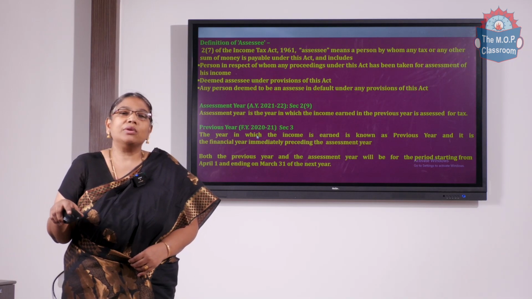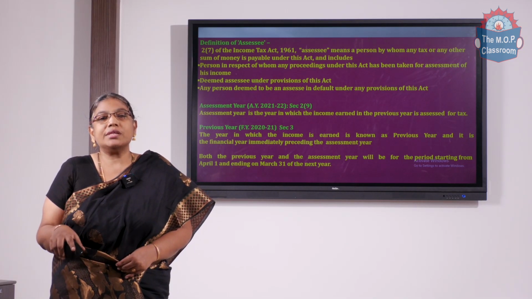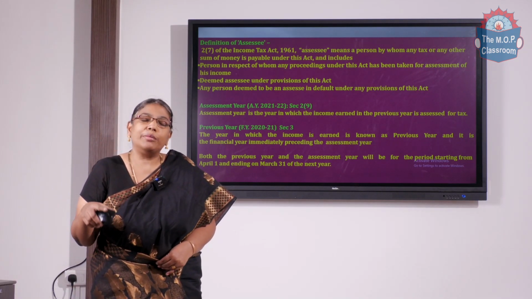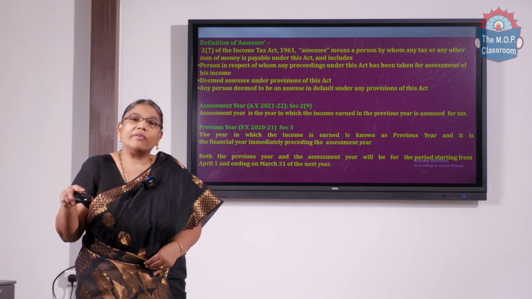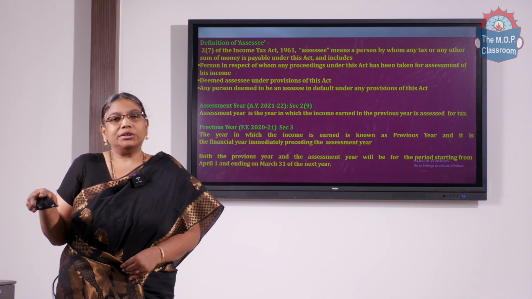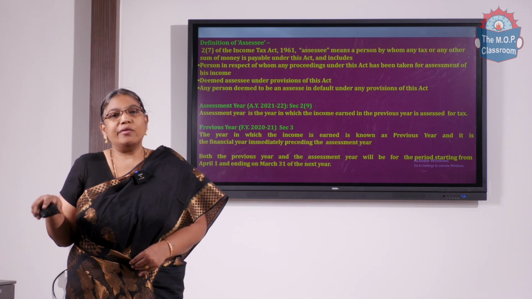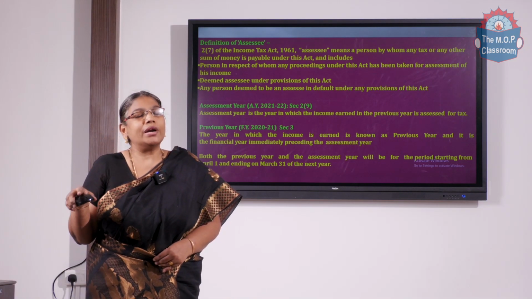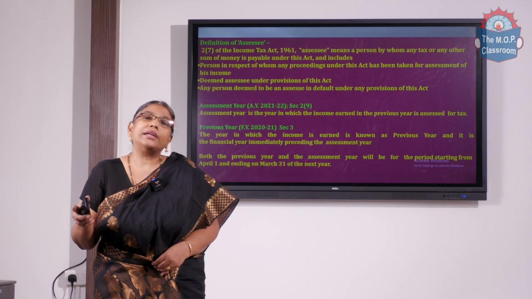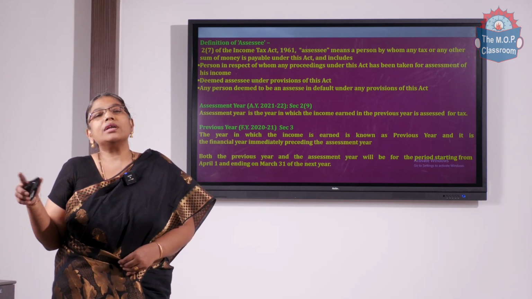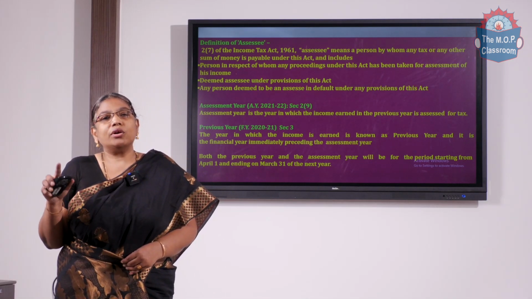One is the previous year, and the other is the assessment year. I repeat, the year in which income is earned is known as the previous year. The year in which that income is taxable is known as the assessment year. Both cover the period between April and March. I was telling you in the beginning that we have the Finance Act passed every year, and the tax rate is prescribed only under the Finance Act. Then which year's tax rate do we have to apply to the income? Is it the tax rate applicable for the previous year, or the tax rate of the assessment year? According to the provision, we have to apply the tax rate of the assessment year.